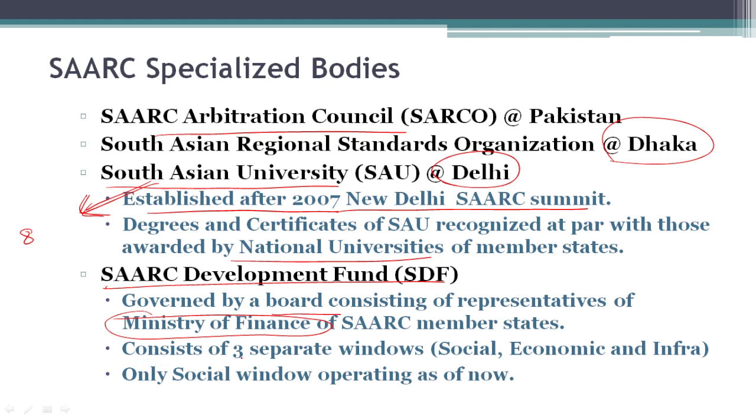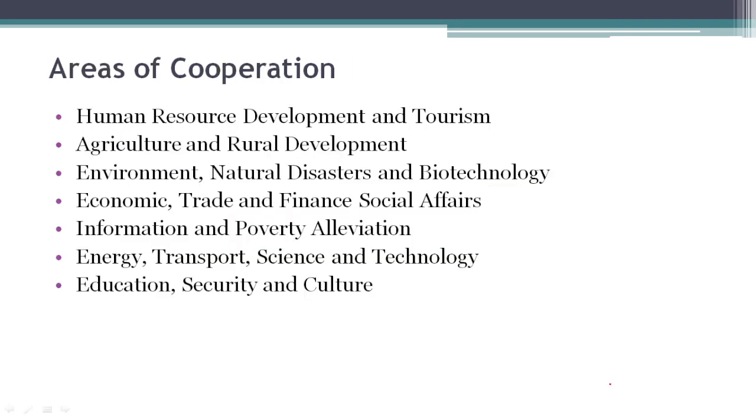SAARC Development Fund actually has three separate windows, which are for social projects, economic projects, and infrastructure projects. But as of now, only the social project window of the SAARC Development Fund is under operation. The economic and infrastructure windows have not materialized yet within the SAARC Development Fund.